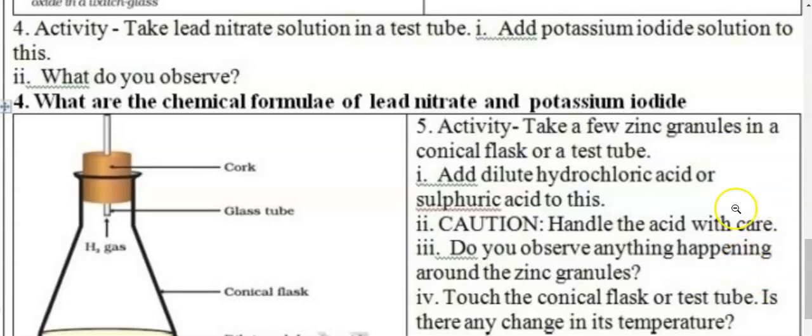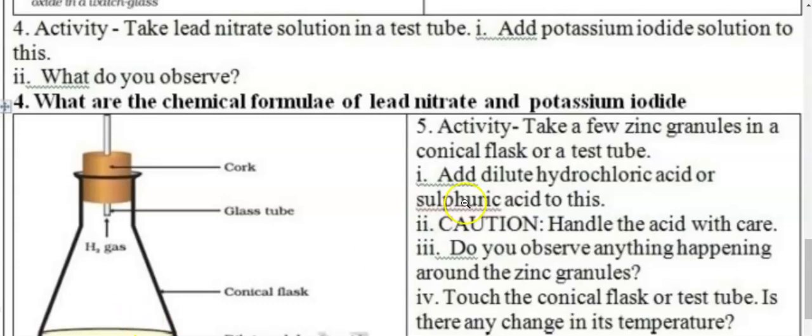So what are the chemical formulae of lead nitrate and potassium iodide? Before moving further, you have to write these formulae. I hope you remember. Lead nitrate is Pb(NO3)2. When I say twice, it means NO3 has to be in the bracket, and then you have to write 2. So Pb(NO3)2 is the formula for lead nitrate, and for potassium iodide, it is KI. Potassium is K and I is iodine. So potassium iodide and lead nitrate are combined, and here they undergo a double displacement reaction.